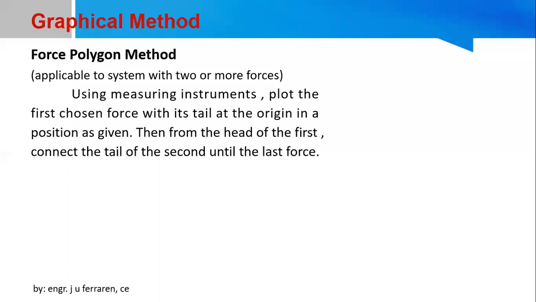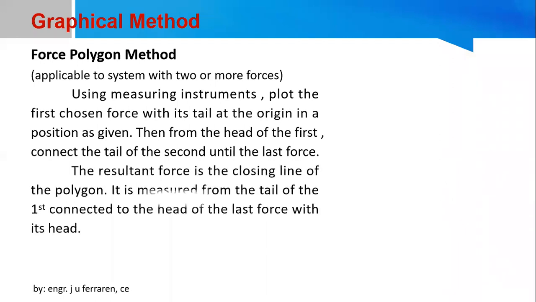Using a measuring instrument, you have to plot the first chosen force with its tail at the origin in a position as given. Then from the head of the first, connect the tail of the second until you arrive at the last force. The resultant is the closing line of the polygon. It is measured from the tail of the first connected to the head of the last force.